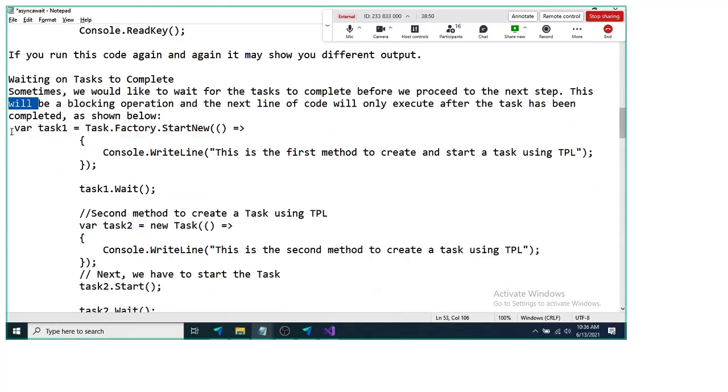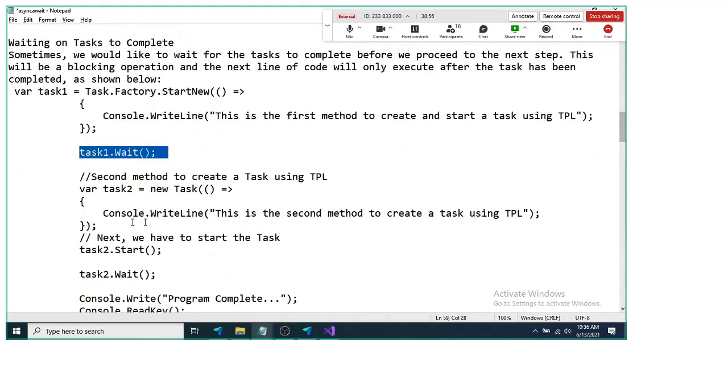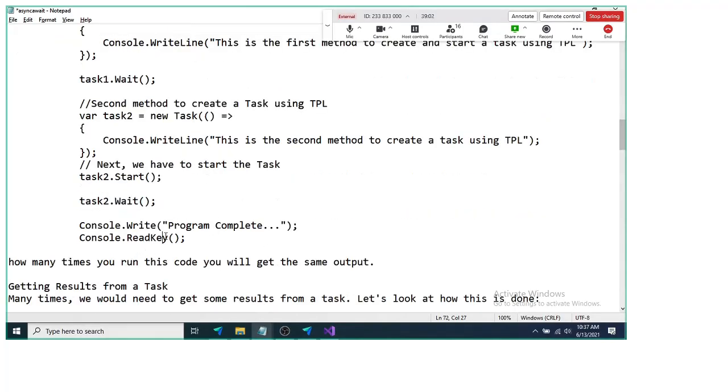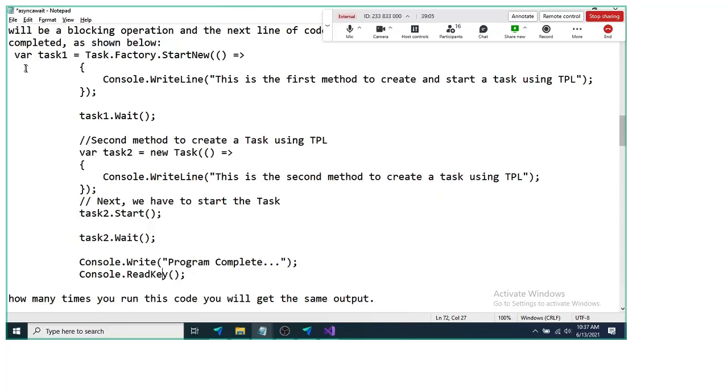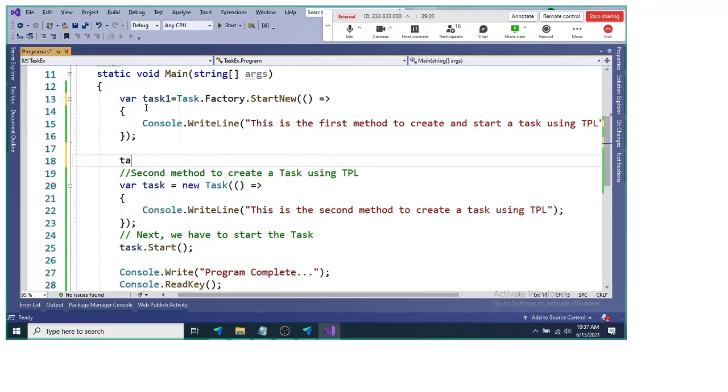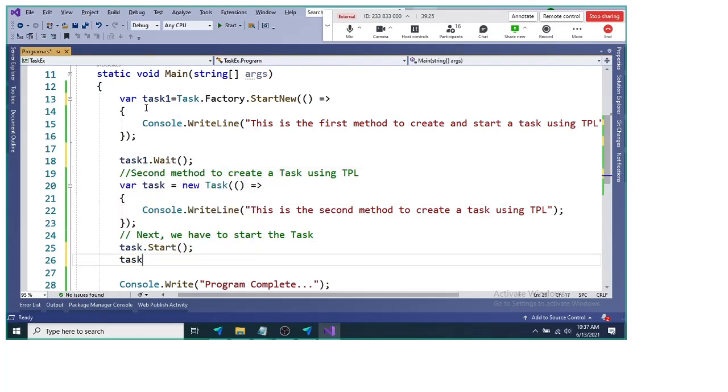So as below, here we have created a task and stored that task into a variable. So we have task 1, then we are calling the wait method here, then task 2, then calling the start and the wait method here. So indirectly now we are using the wait method. We are telling task 1 to wait, task 2 to wait. Now here we'll store this into some variables, so we'll say var task 1, and here we'll say task 1 dot wait, and here task 2 dot wait. So we have task 1 dot wait here and task 2 dot wait.